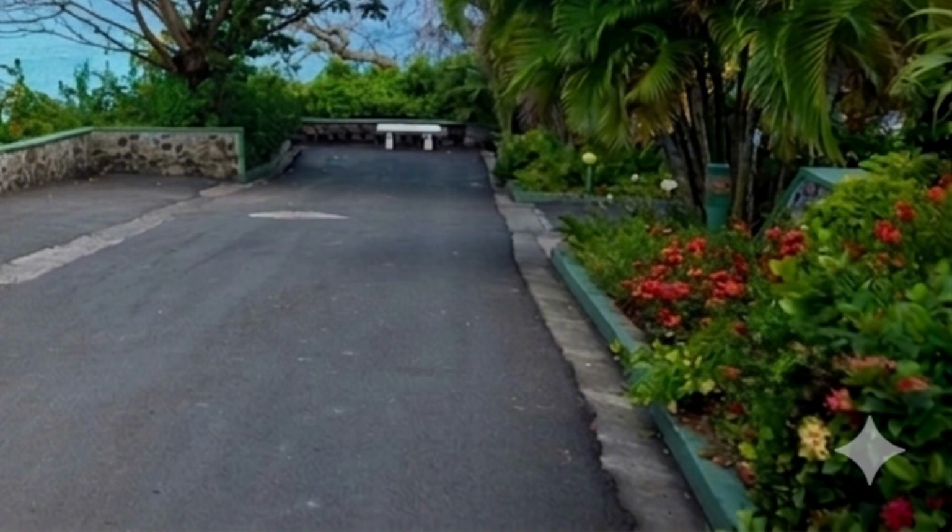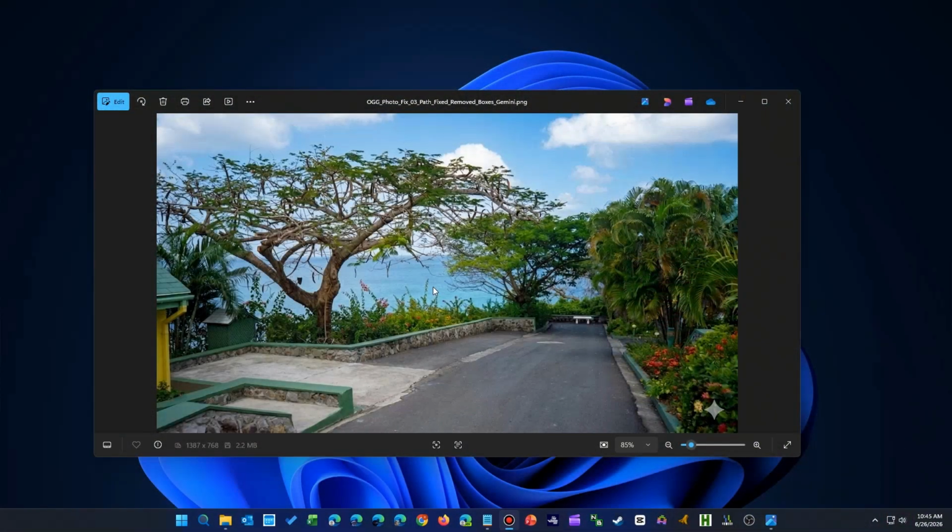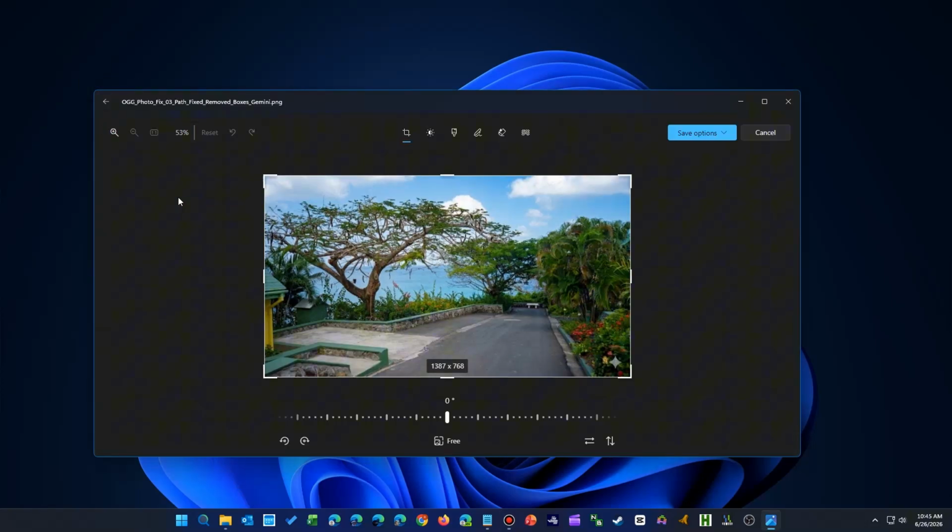One last thing. Gemini tags all of its AI-generated photos with this logo in the lower right corner. But you can remove it with various tools. I'm already in Windows 11, so I can use this built-in editor. Just click on a photo and a preview should come up. Click on the Edit button in the top left and you'll have access to some simple editing tools.